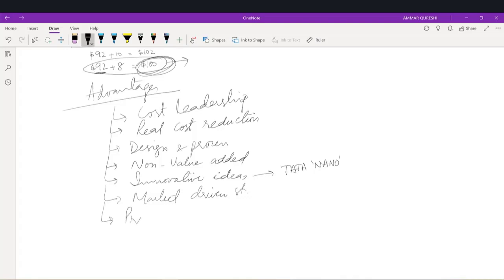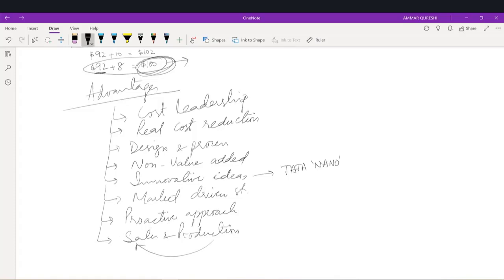Then there is a proactive approach, in the sense that cost reduction is done before the launch of the product, rather than saying, oh my god, my cost is continuously increasing, so let's reduce our cost. We try to reduce it before the launch of the product. And again, there is coordination between sales and production, because the production department is manufacturing the product which the sales department is asking it to manufacture.